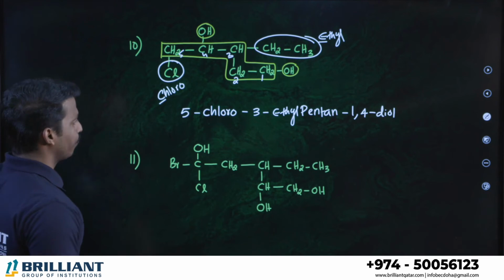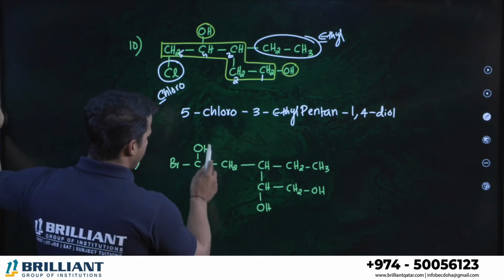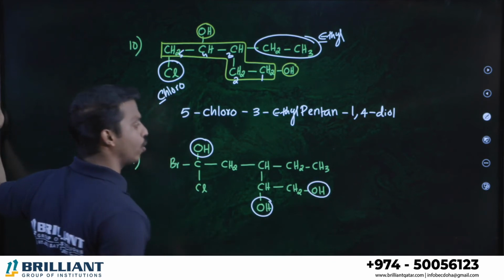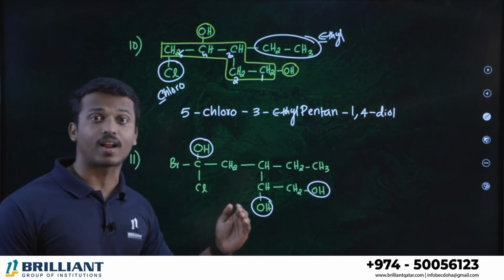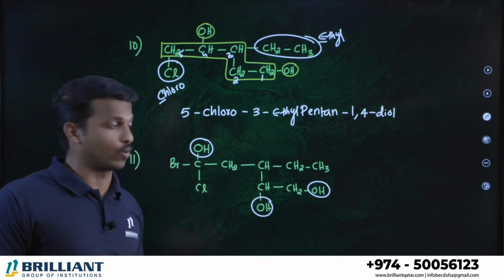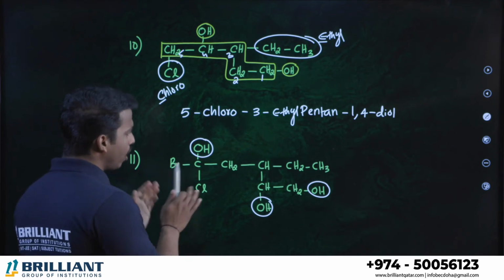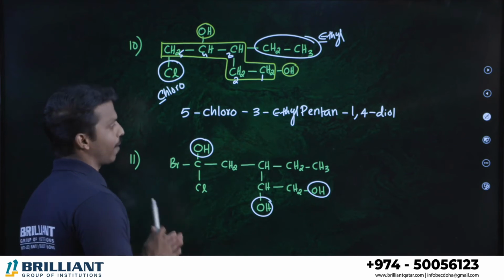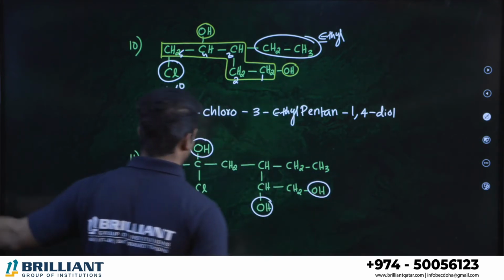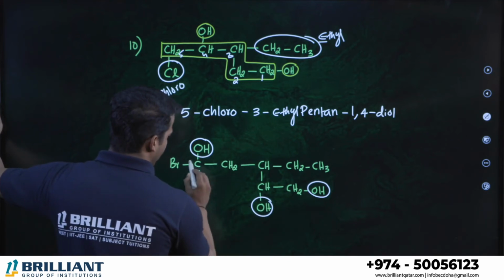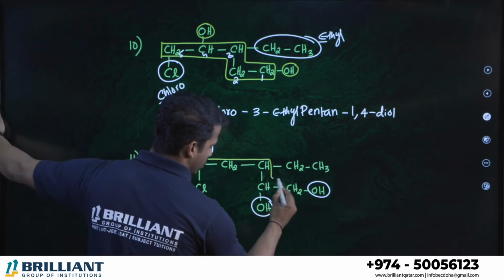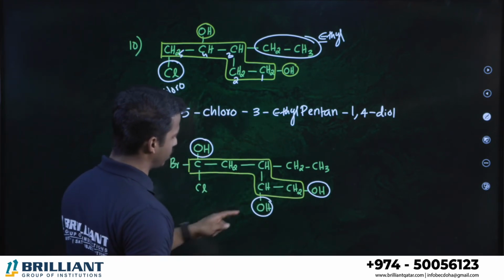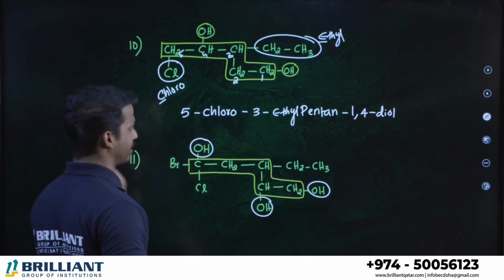Let me start. Okay. Where is the alcohol? You have. This is an alcohol. It's an alcohol. It's an alcohol. 3 alcohols are there. So your name is ending with triol. Triol. Because there are 3 alcohols, right? Here, all these 3 alcohols should be in our parent chain. In such a way you have to select the parent chain. So can you tell me which can be the parent chain? This one, including all the alcohols, here it is. Correct? If you take this one as the parent chain, alcohol on the parent chain, alcohol on the parent chain, alcohol on the parent chain. Yes, that's exactly the answer.